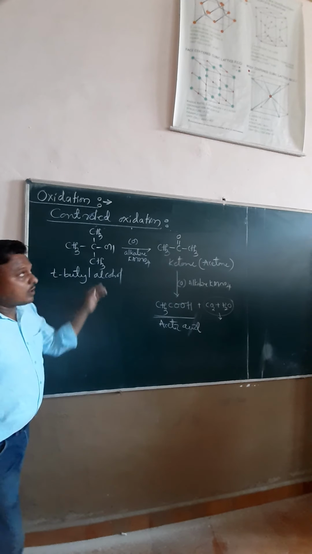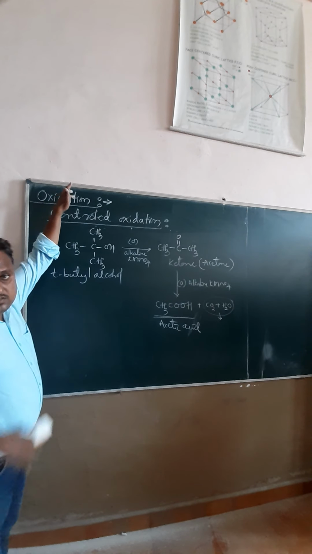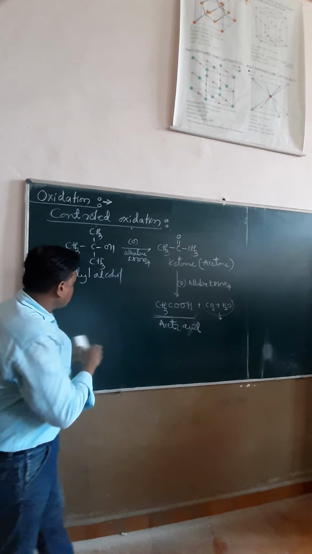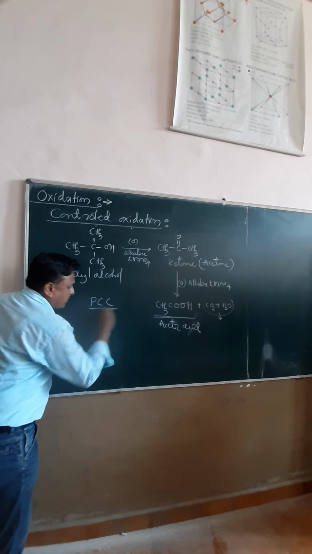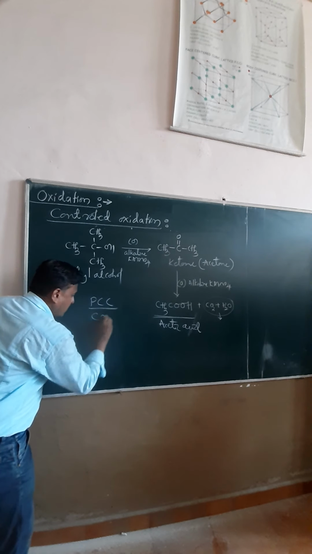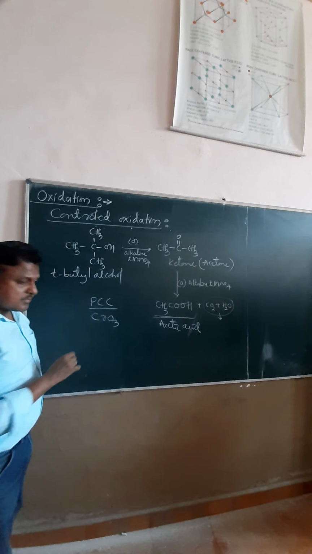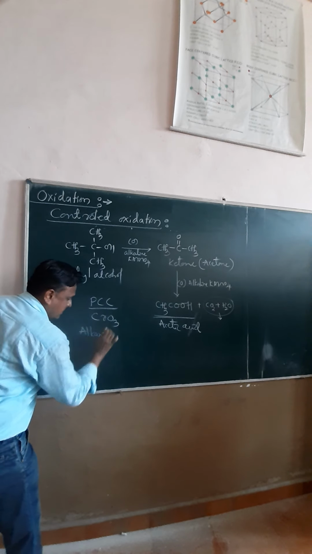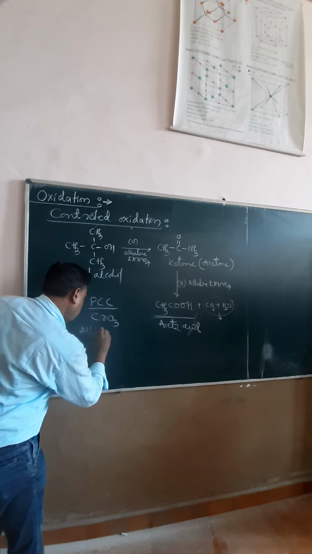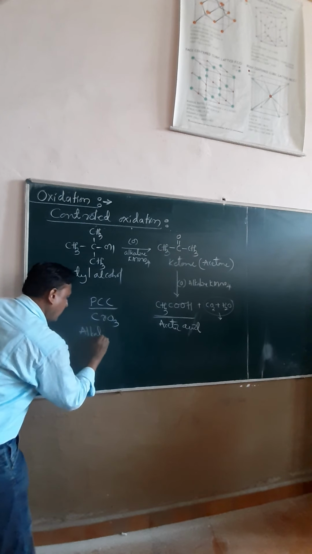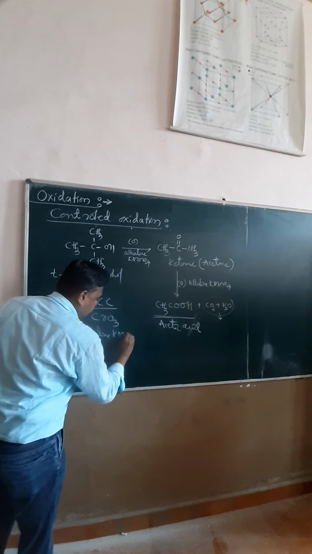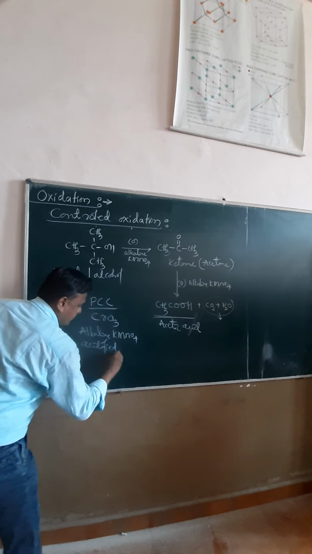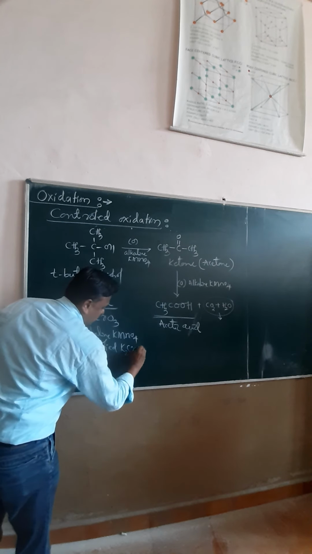These are the three oxidation reactions in today's class: controlled oxidation to aldehyde using pyridinium chlorochromate, to ketone using chromic anhydride, and tertiary alcohol using alkaline KMnO4 or acidified K2Cr2O7.